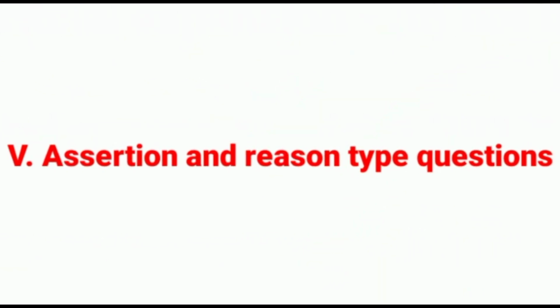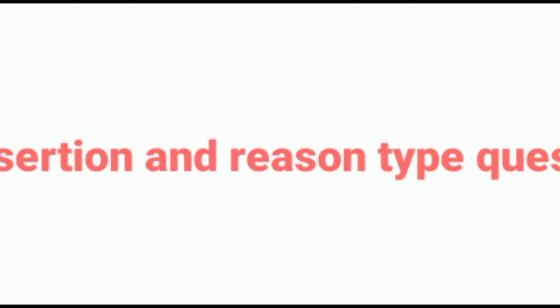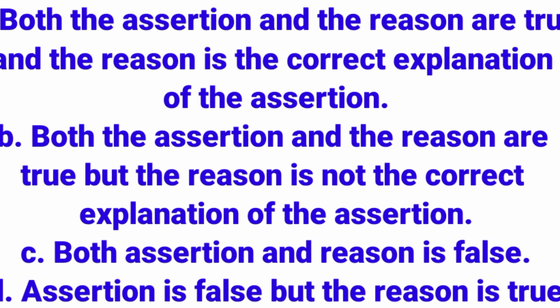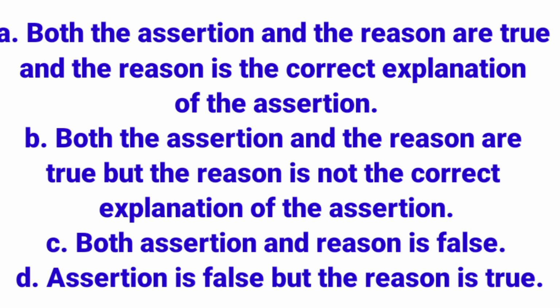Assertion and reason type questions. Mark the correct choice. A. Both the assertion and the reason are true, and the reason is the correct explanation of the assertion.